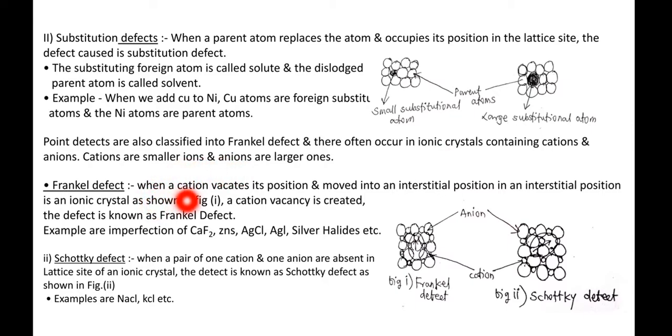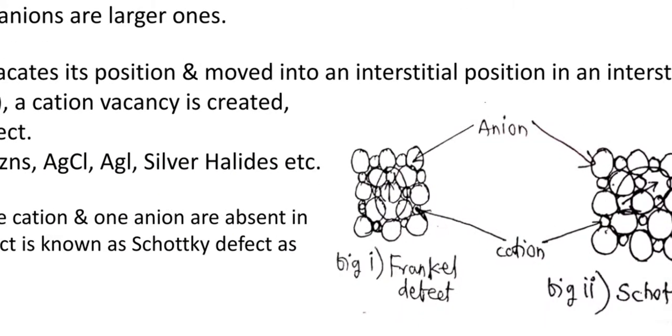A Frenkel defect is when a cation vacates its position and moves into an interstitial position, becoming an interstitial atom. Examples are cadmium fluoride, AgCl, AgI, silver halides, etc. Here there is one larger parent atom and one smaller atom.